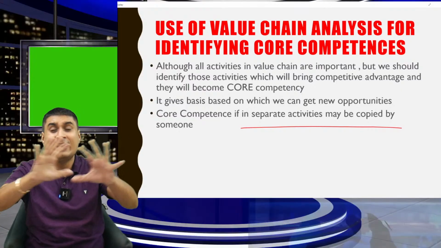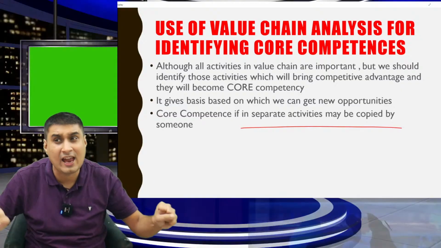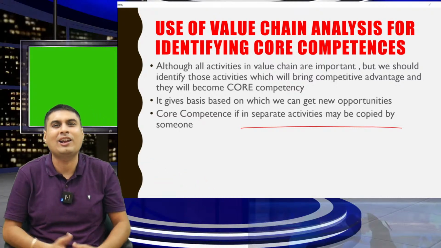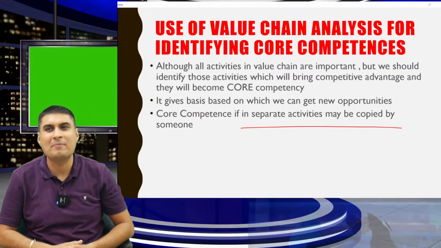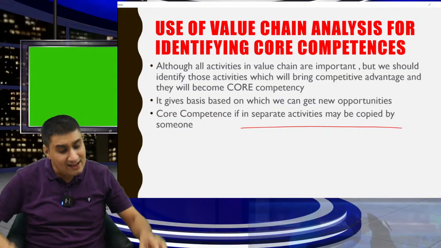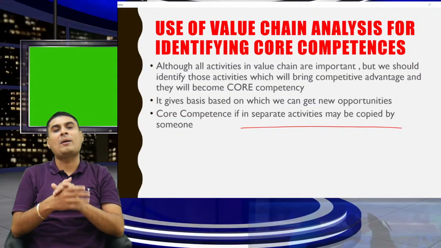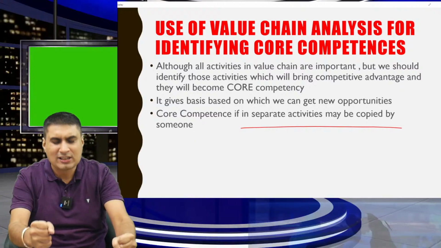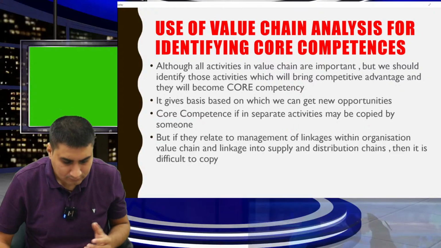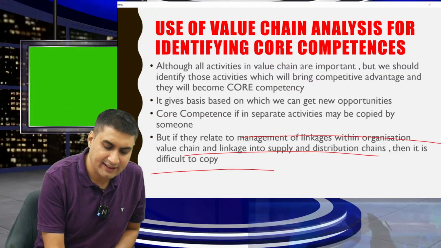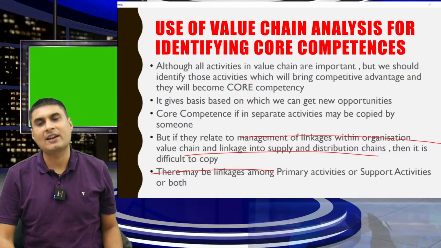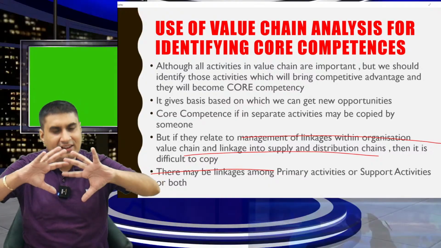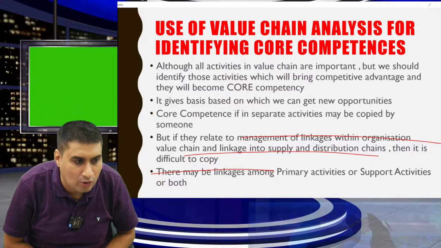You have to remember, linkages all can never be same. If they become same, your family will be next to God. That is what life is all about. But what you have to become, the best person in the family. I will become competitive advantage for my family. Are you okay? I don't want core competence. It's okay. You have to be the best version of yourself. I hope it's clear. If linkages are good, then it is difficult to copy. Linkages are in primary, secondary, or both. Value chain. Tell me when chain will happen? When everything is good. Linkages are good. I hope it's clear.